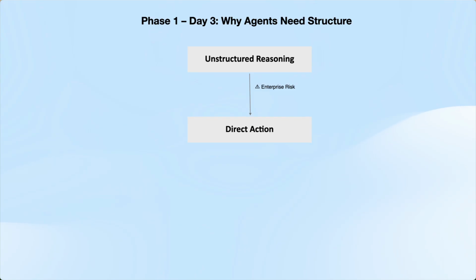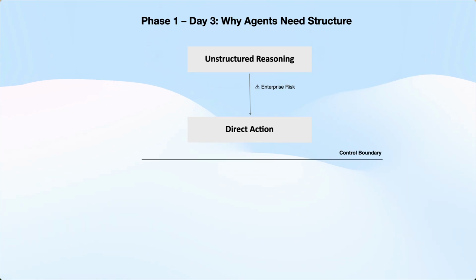This is the default failure mode. The system reasons and then it acts. There's no separation, no checkpoint, and no clear owner for the outcome. That's not an AI problem. That's a governance problem.